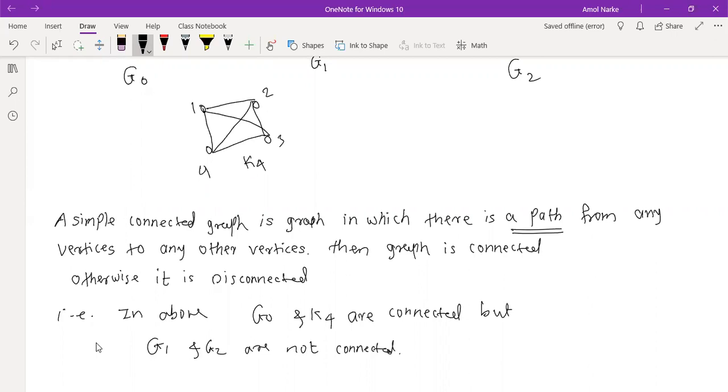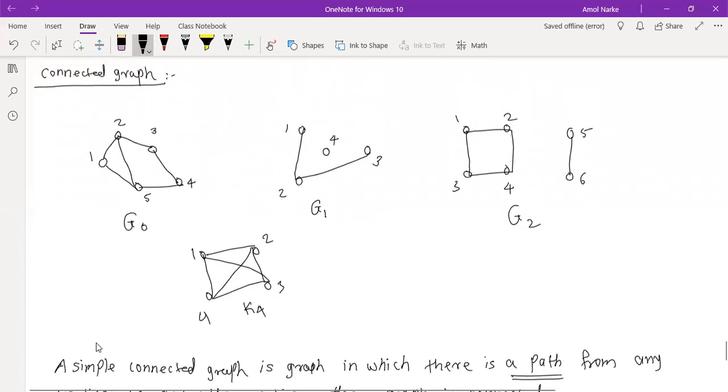Write down this definition. Sir, can you scroll up the screen? Now you understand what is meant by connected graph, what is meant by disconnected graph.